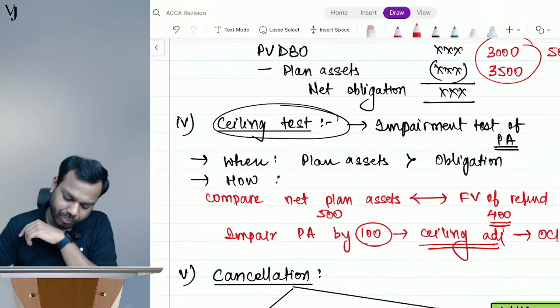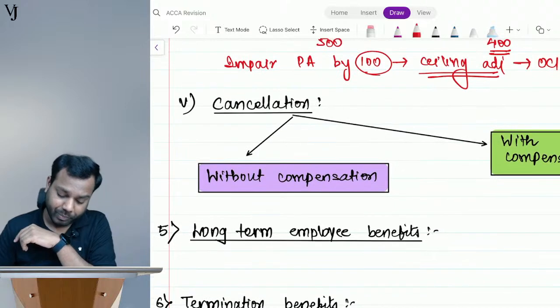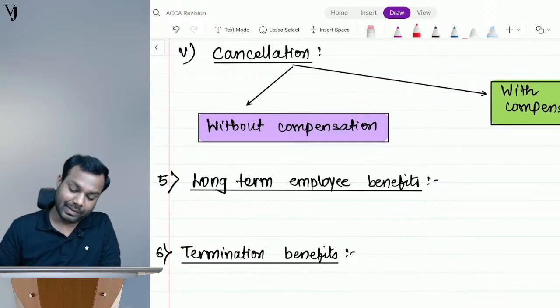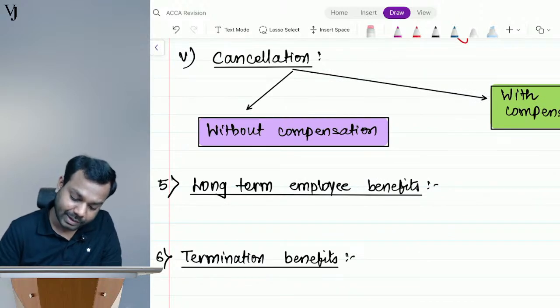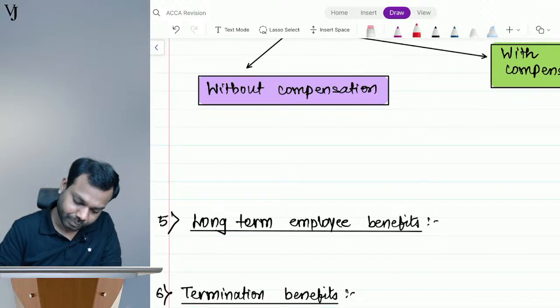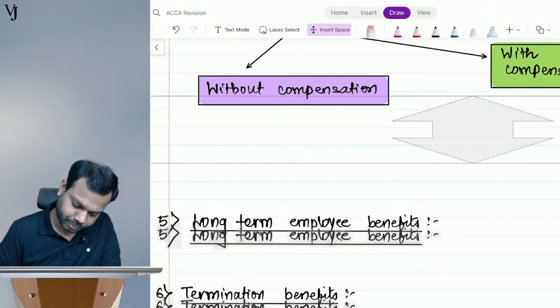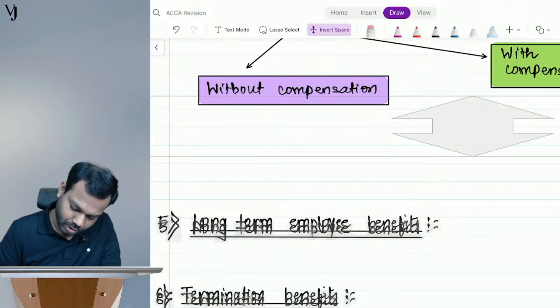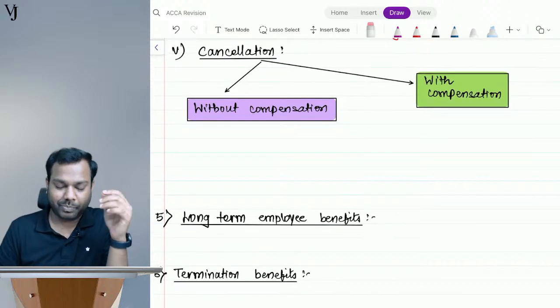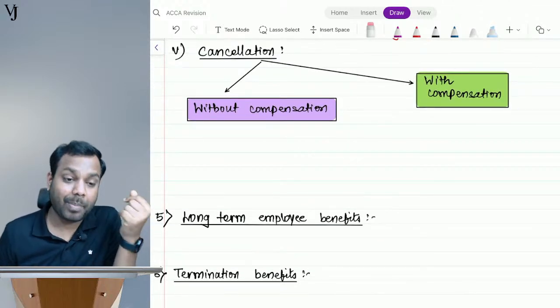Okay. Now comes the last point for this one, post employment employee benefits, cancellations. Now what is happening? Understand, guys. Cancellations means you are saying to your employees, boss, I don't have the funds, I will not be able to pay it to you.